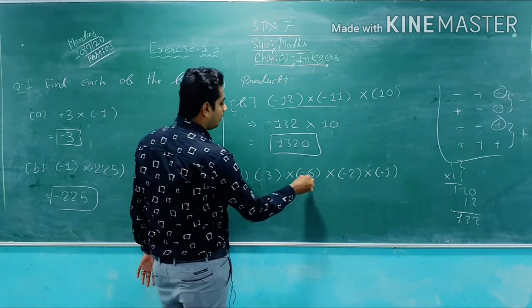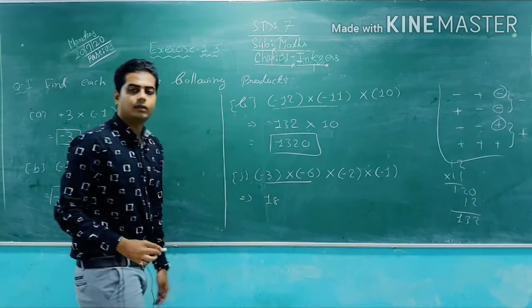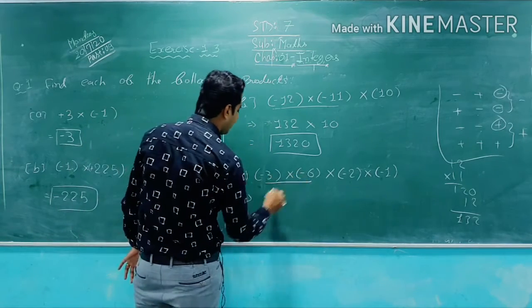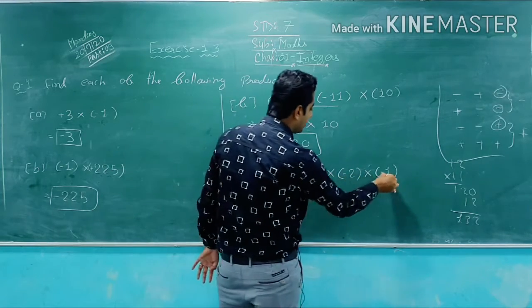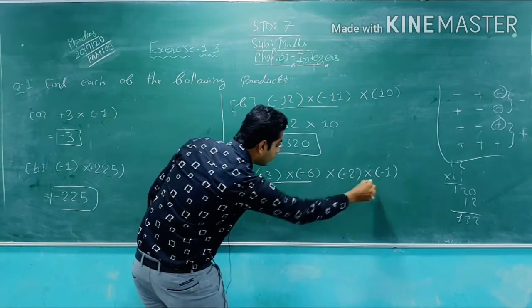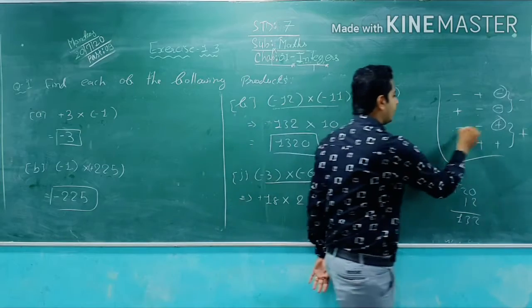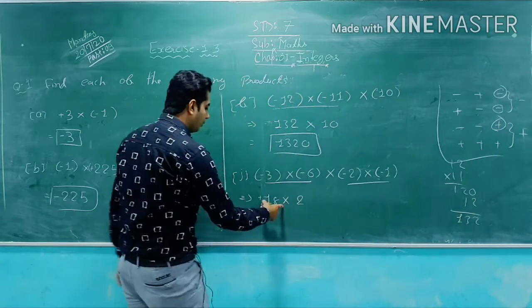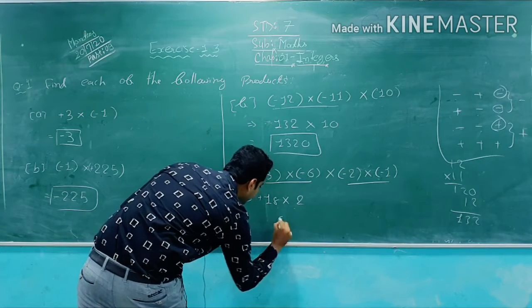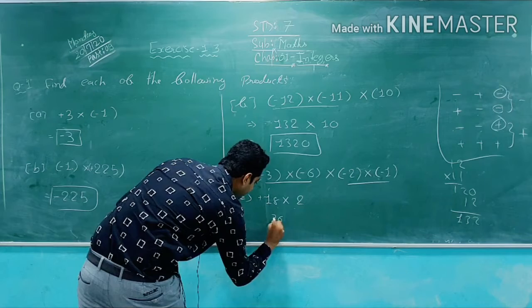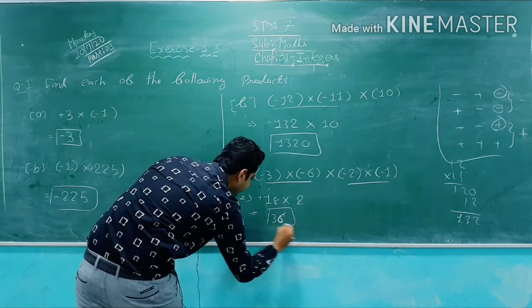So now 3 multiplied by 6 is 18, but the sign is negative times negative, which is what? Positive, so positive 18. Now these two terms are done. Now this side, 2 ones are obviously 2, but the sign is, see, negative times negative is again positive, so the sign is positive. Now 18 times 2: 8 twos are 16, 1 two is 2 and 3, so 36. So now the answer is 36.